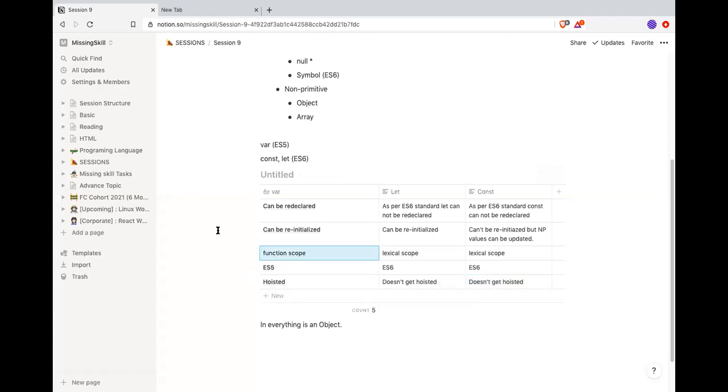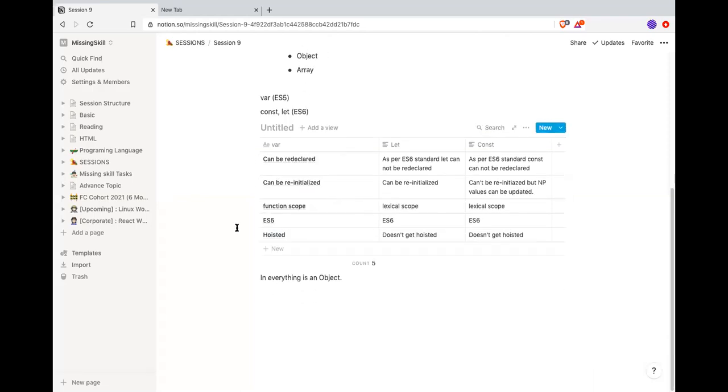Any other difference? All right, okay. These are pretty much the differences we have with let and const. Okay, so let's do something.